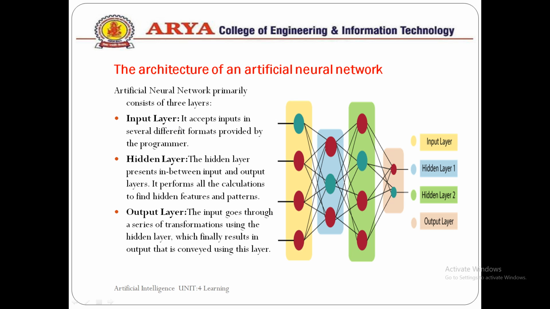The very first thing is the input layer. It accepts the input in several different formats provided by the programmer. The hidden layer is present between the input and the output layer, and it performs all the calculations to find the hidden features and patterns in the data and transfers it to the output layer. In the last layer, that is the output layer, the input goes through a series of transformations using the hidden layer, which finally results in an output that is conveyed by the output layer to the programmer.